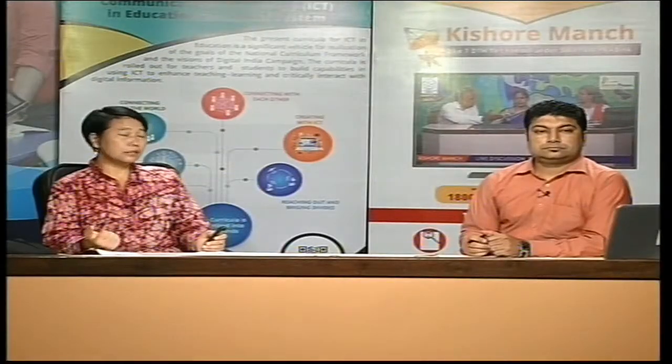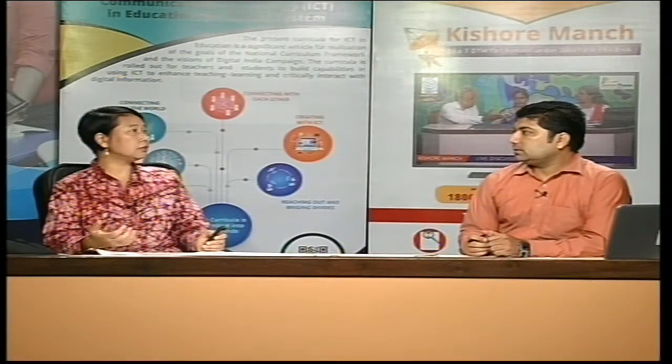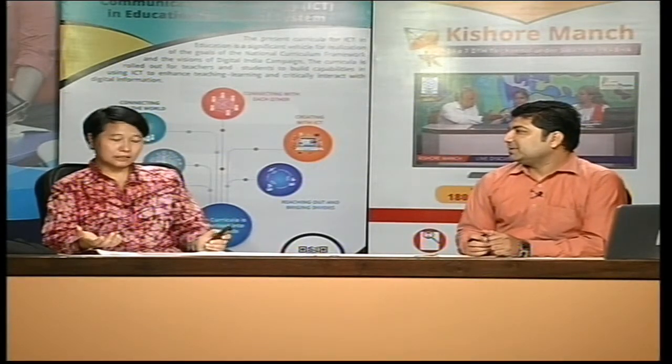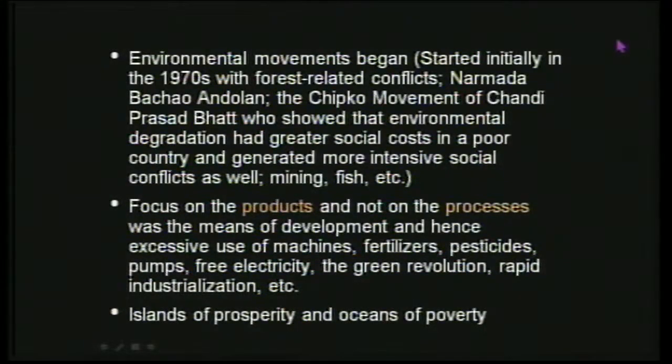For example, the Narmada Bachao Andolan became very popular. Then the Chipko movement, where Chandi Prasad Bhatt took the leadership, and as you can see in the slide, he proved that you have to take care of the environment or the forest if you really want to get away from poverty or if you want to develop. In order to develop, we need not exploit the environment. In order to develop, you actually have to take care of the environment. That's something that he came up with. Several other movements also started coming.